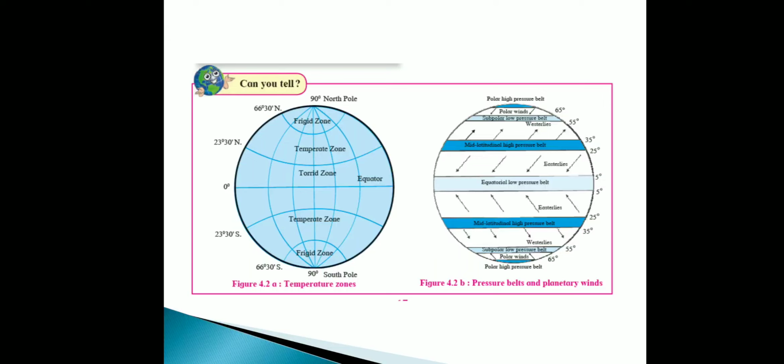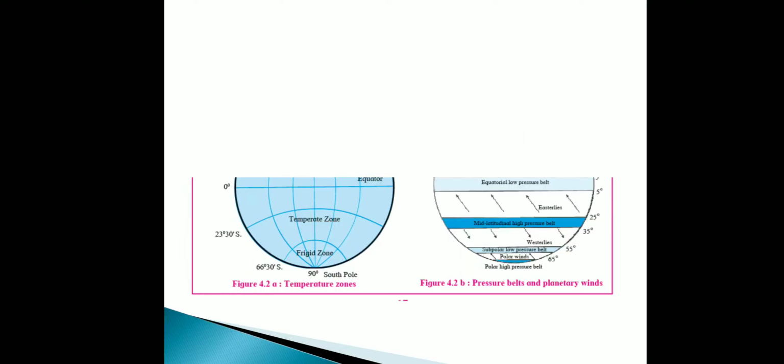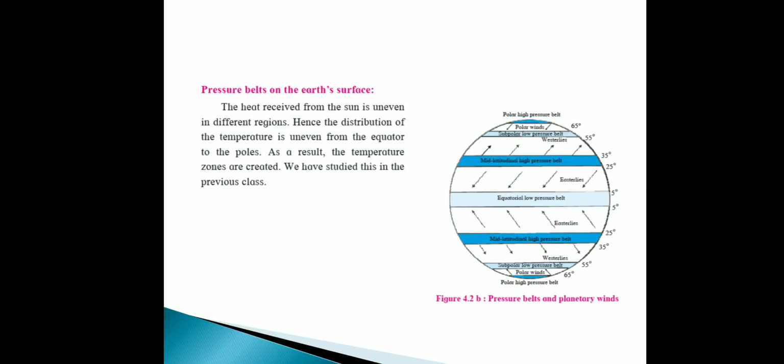Now we will continue with the next topic, pressure belts on the earth's surface. As you can see in the image, temperature zones, pressure belts and planetary winds. If heat is received unevenly, then temperature is also uneven and temperature zones are created. The heat received from the sun is uneven in different regions. Hence, the distribution of temperature is uneven from the equator to the poles.